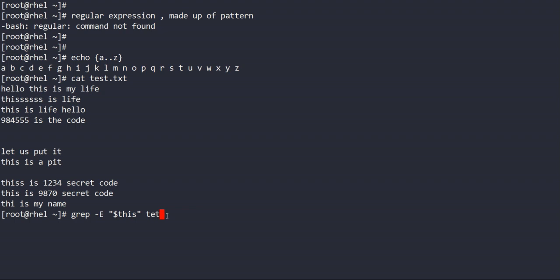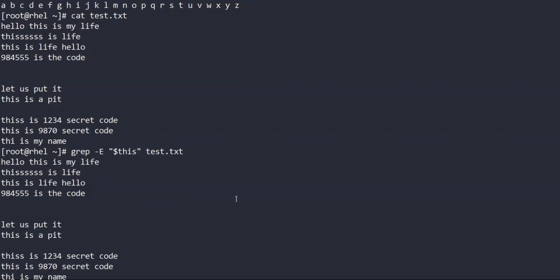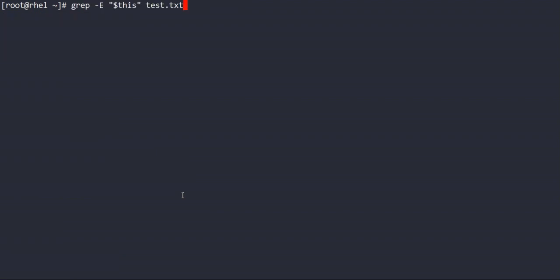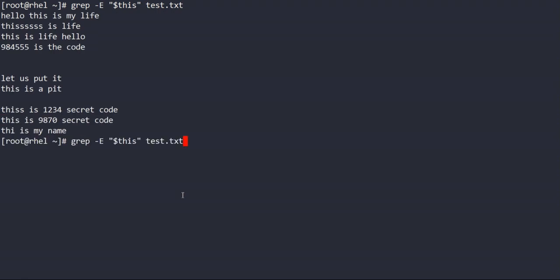Okay, this is my test.txt file. Sorry, I want to check which lines start with this. So the caret symbol is used for this.